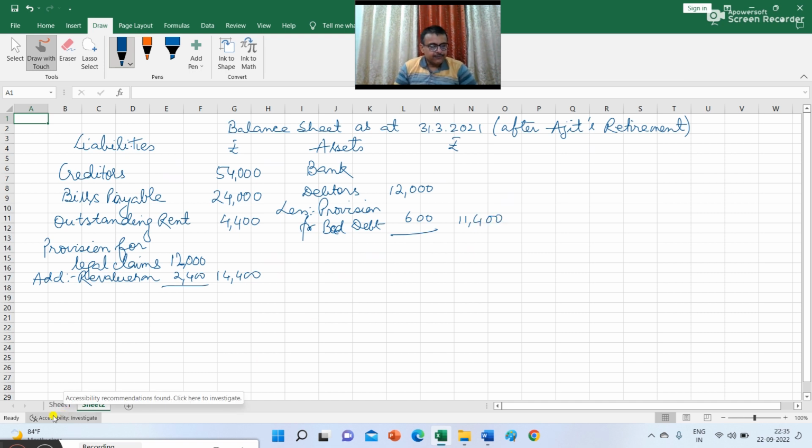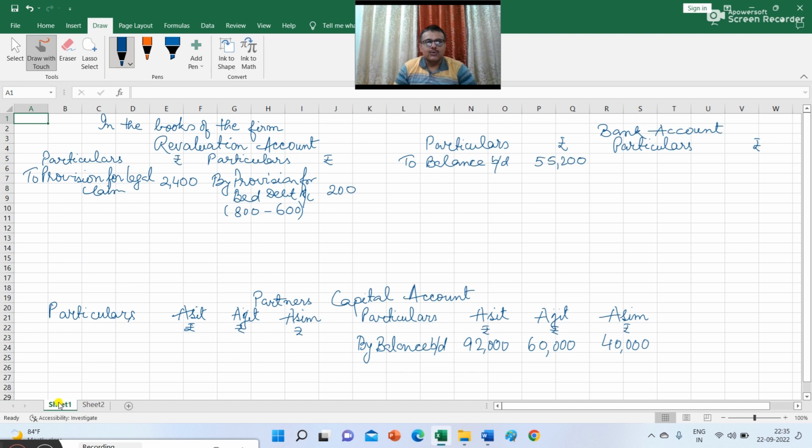Next, the balance of stock. So there is also an adjustment entry for stock, that there will be a decrease in the value of stock by 1,800. So revaluation account debit to stock. This is the journal entry. So revaluation account, I am writing to stock account. So there is a decrease in the value of stock by 10%. It is given in adjustment entry 1. So revaluation account debit to stock, this is 1,800.